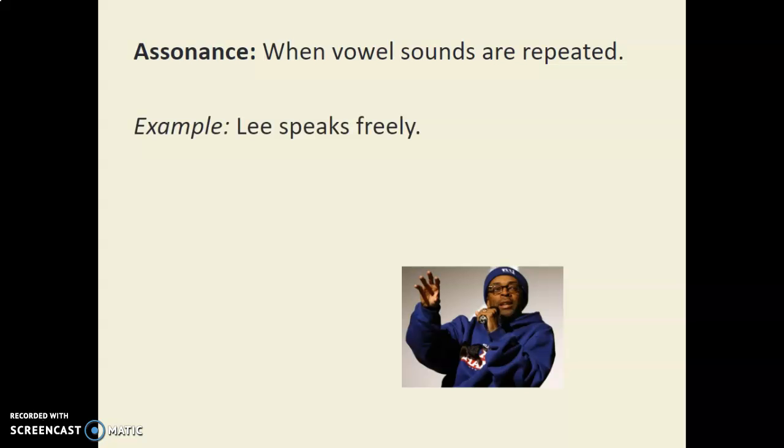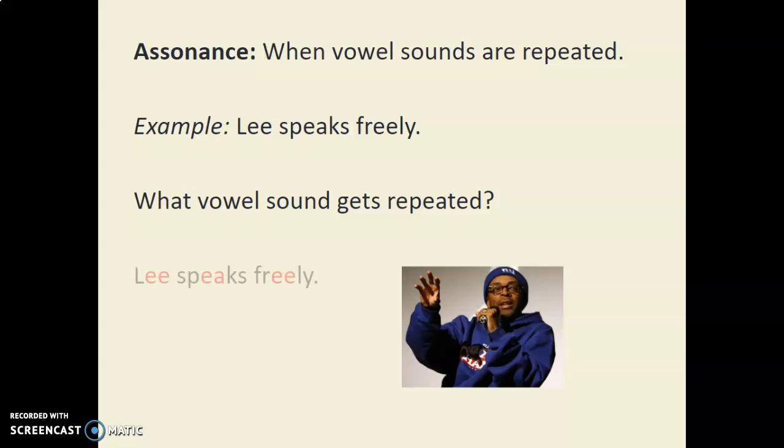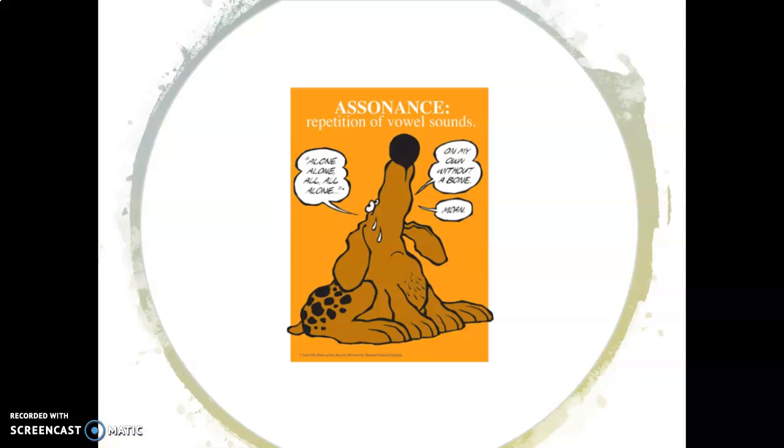For example, here, Lee speaks freely. In all of those words, we're hearing an E sound. And there's just a picture where you can see some examples of assonance. If you look at it carefully, see if you can find the assonance in what the dog is saying in each of those speech bubbles. Alone, alone, all alone, on my own, without a bone, moan.